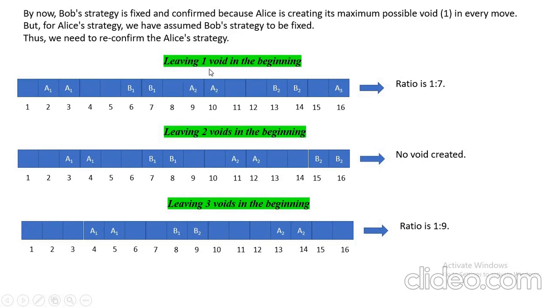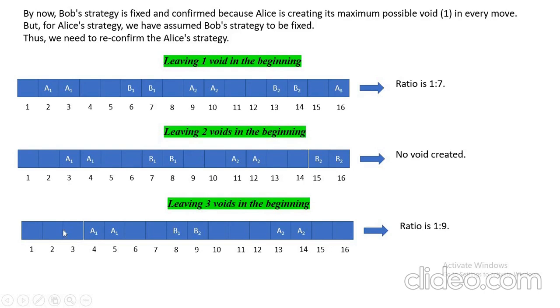So now, leaving 1 void in the beginning, this is for Alice. The ratio is 1:7. You can see here 1 is left, then 2 is left by Bob. Then again 1 is left by Alice, 2 is left by Bob. So in 7 we are getting 1 void. Leaving 2 voids in the beginning: A2, A1, then B2. So no voids will be created, because when we come back, then Alice or Bob will fill this, so no voids will be created.